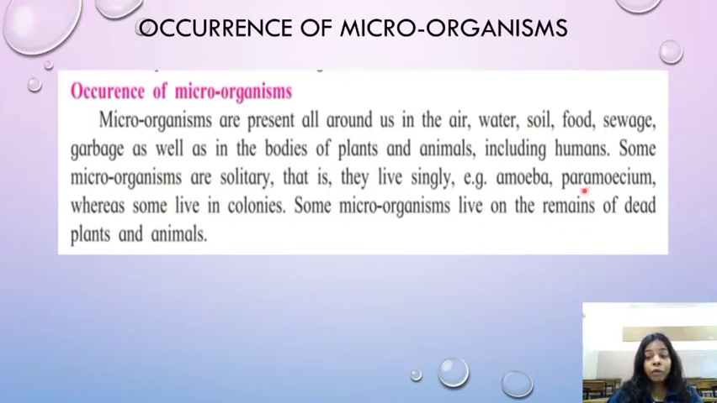Now, where are they found? Occurrence of microorganisms. They are present all around us in air, water, soil, food, sewage, garbage, everywhere. In the bodies of plants, animals, humans, everybody. Some microorganisms are solitary. They live alone. They live singly. For example, amoeba, paramecium. Some live in groups, just like animals and humans, children. Some microorganisms live on the remains of dead plants and animals. They are called decomposers, children.